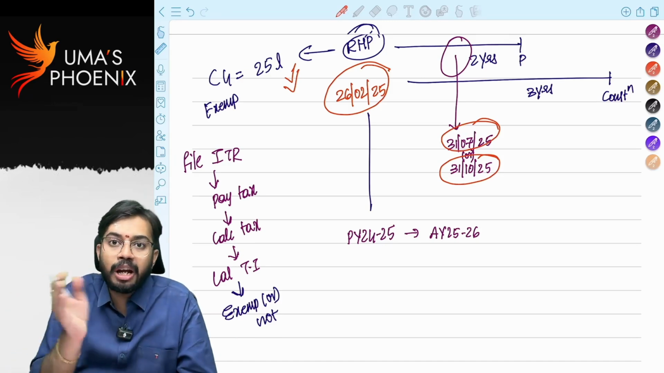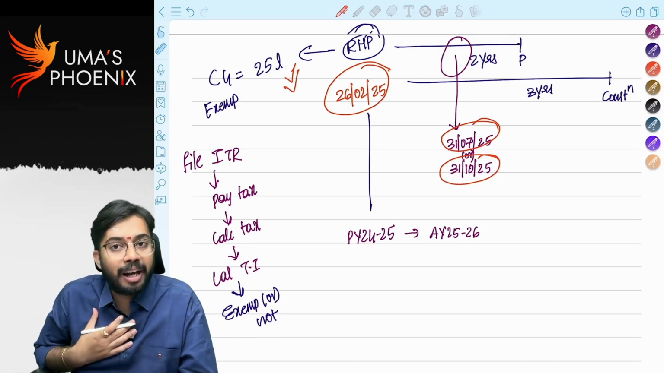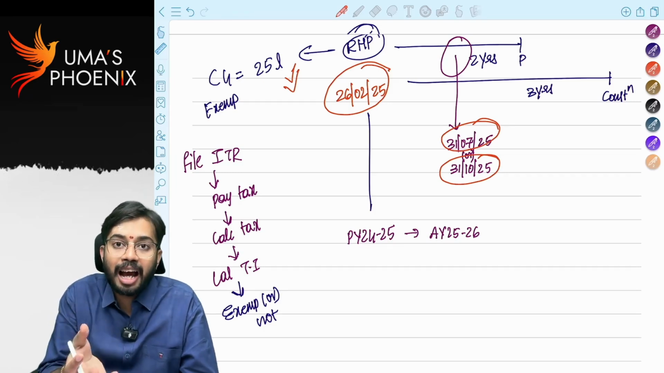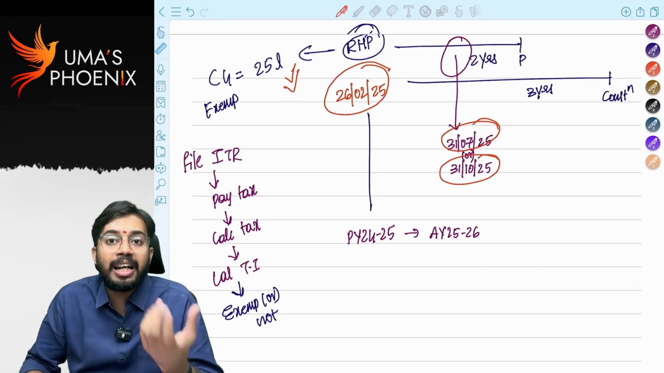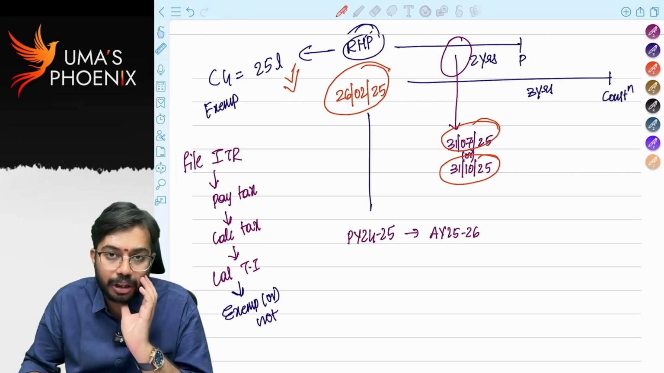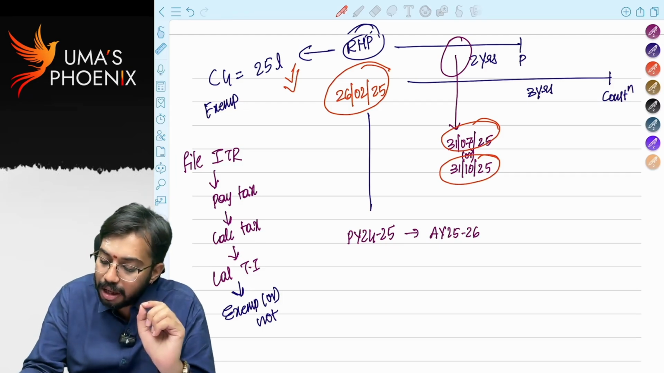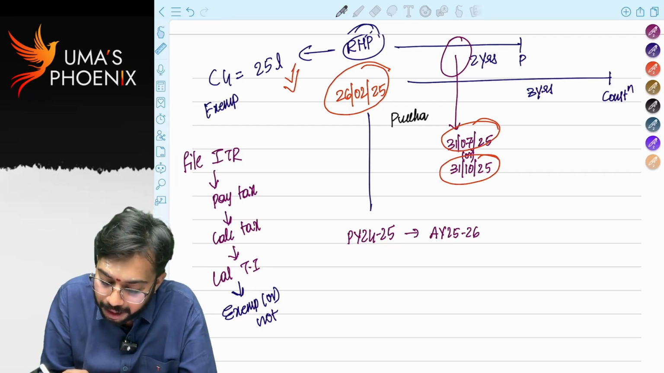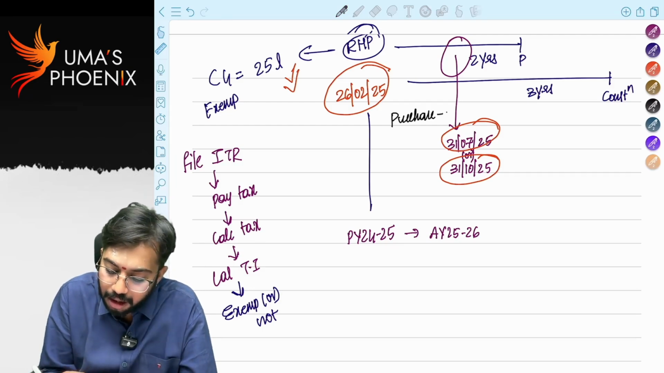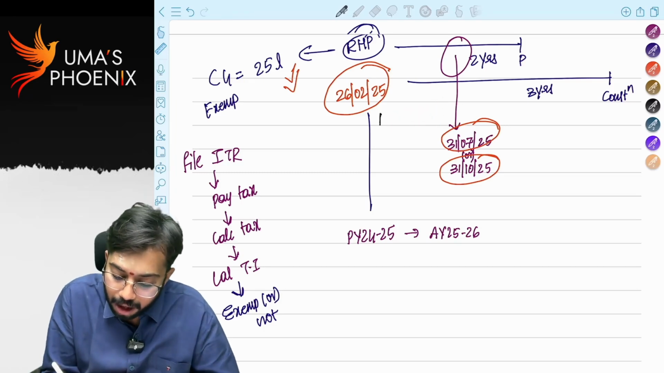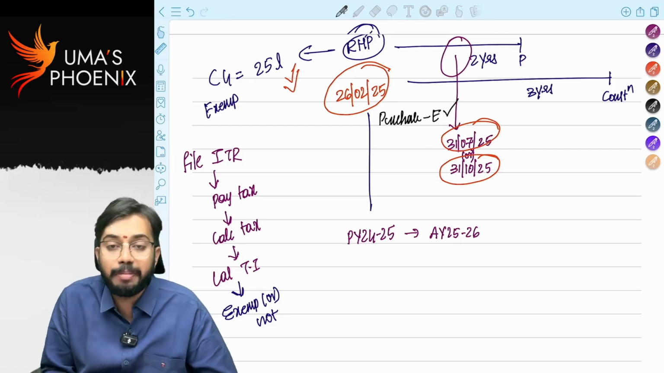So, before the due date of filing ITR, I have to file ITR. To file ITR, I should calculate tax. To calculate tax, I have to know whether I can claim exemption or not. So, the Income Tax Department came with one solution. The solution is, before the due date for filing ITR, if you purchase house property, then exemption is allowed.